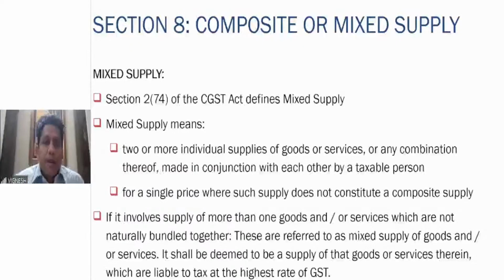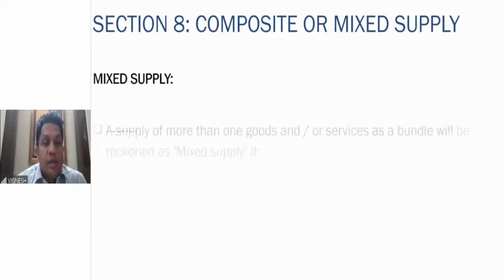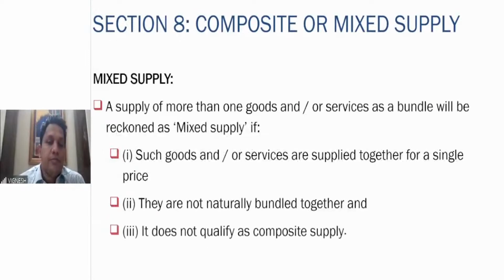So therefore, if it involves more than one goods or services which are not bundled together, they are referred to as mixed supply of goods or services. It shall be deemed to be a supply of that goods or services liable to tax at the highest rate of GST. So amongst all the goods or services, whichever is taxable at the highest rate, that has to be taken into consideration in case of a mixed supply.